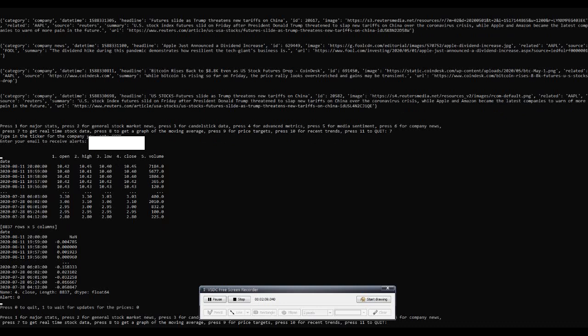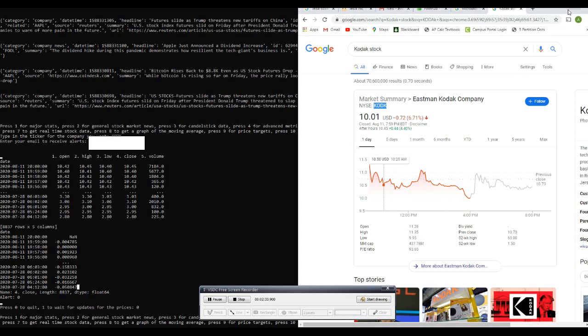However, the reason I typed in my email is that the program is going to notify me whenever there's a huge change in the stock. What we programmed is that if the change is over 4%, then we get notified. As you can see right here, the absolute value of negative 0.05 is greater than 4%, so I should have gotten a notification.